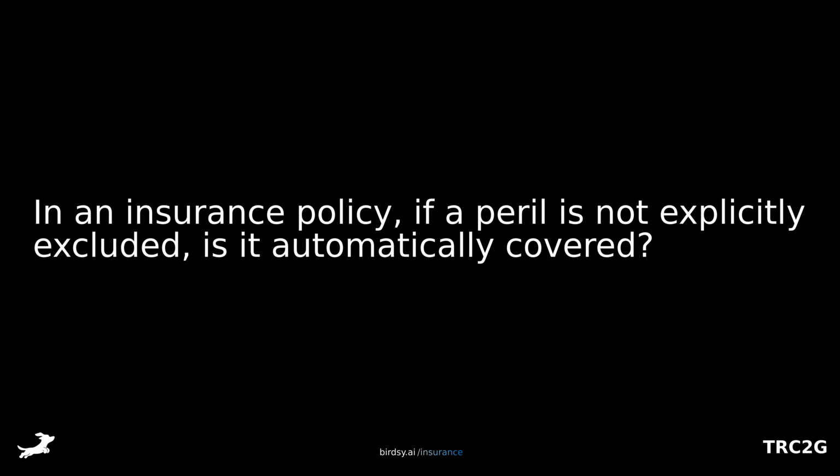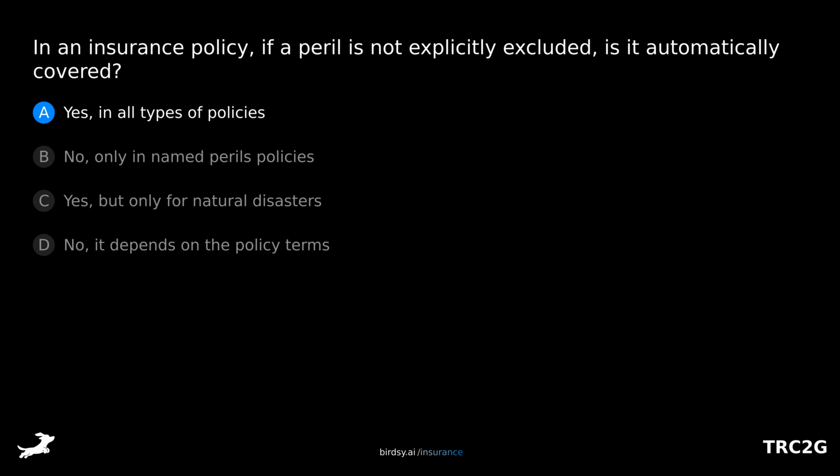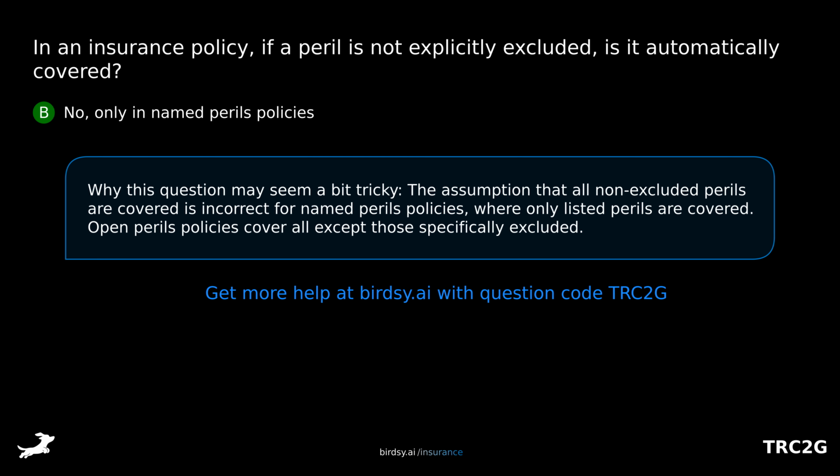In an insurance policy, if a peril is not explicitly excluded, is it automatically covered? Is it A, yes, in all types of policies, B, no, only in named perils policies, C, yes, but only for natural disasters, or D, no, it depends on the policy terms? The answer is B, no, only in named perils policies. Why this question may seem a bit tricky. The assumption that all non-excluded perils are covered is incorrect for named perils policies, where only listed perils are covered. Open perils policies cover all except those specifically excluded.